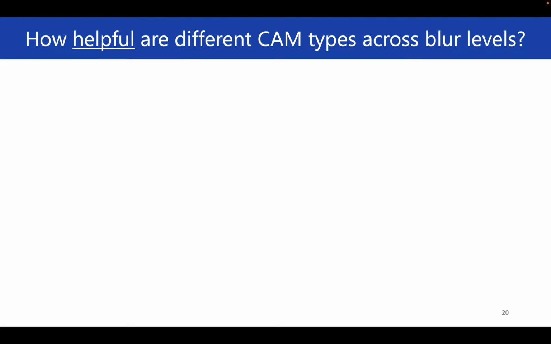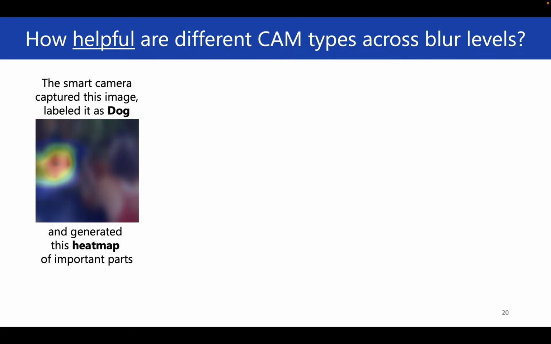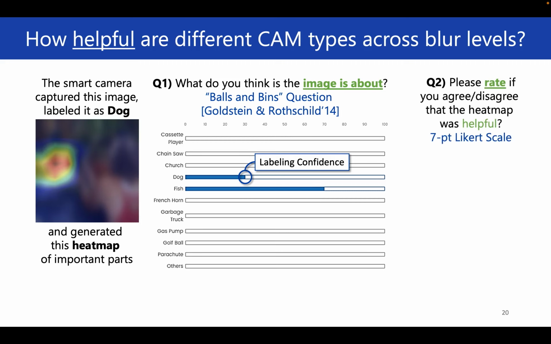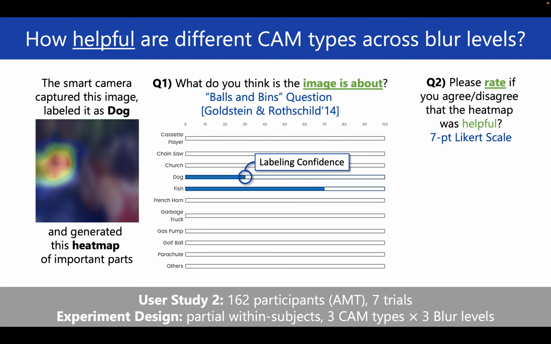We also measured whether participants consider the saliency map helpful in image label verification. Instead of a common multiple choice question, we used the balls and beans question to elicit the answer as a probability distribution. This allows us to measure the participant's confidence of the correct label, even if her most likely choice is wrong. We collected the subjective helpfulness rating on saliency maps in a study with 162 participants.